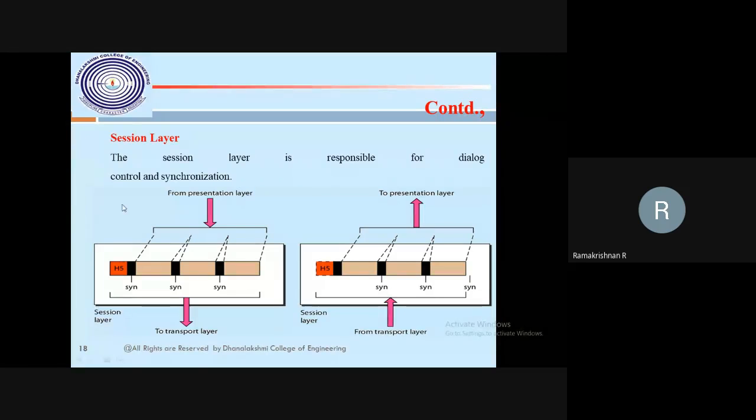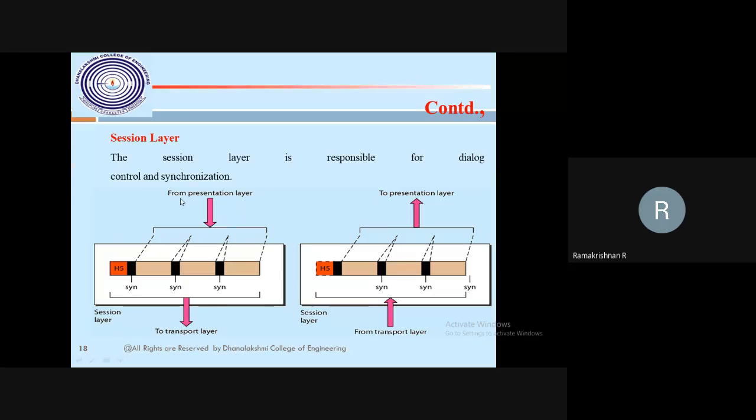Here the session layer is responsible for dialog control and synchronization. So it will sync according to your portal and your access of the web server. If any sync is missing, then the session layer will be enabled. This is the session layer: from presentation layer to session layer, and the session layer will transfer to the transport layer. This is the host side. If I go to the destination side, from transport layer to session layer, then session layer to presentation layer. That's what you may have understood.